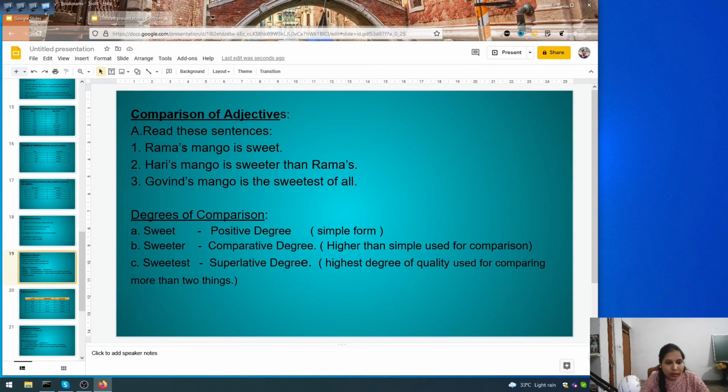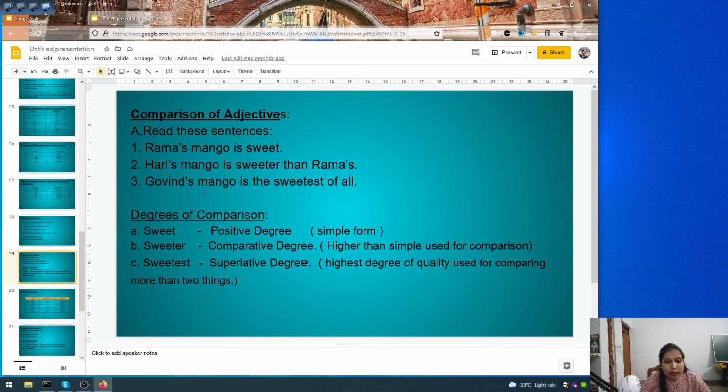So here Rama's mango is sweet. We are not comparing Rama's mango to anybody, it is sweet. Harry's mango is sweeter than Rama's. So when we are writing sweeter, it becomes comparison, we are comparing Harry's mango to Rama's mango.